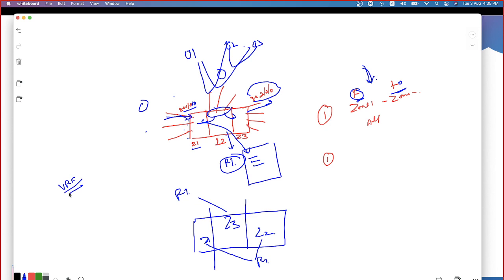Basically, what is a VLAN? You have a physical switch. By logically slicing it, this is a logical VLAN 10, this is a logical VLAN 11, 12. The members of the same VLAN can talk to each other. So you're doing logical slicing of the physical switch, right? In the same way, in routers, we slice the routing functionality into multiple routers. Every logical instance is considered a VRF, and that VRF can hold its own routing table.